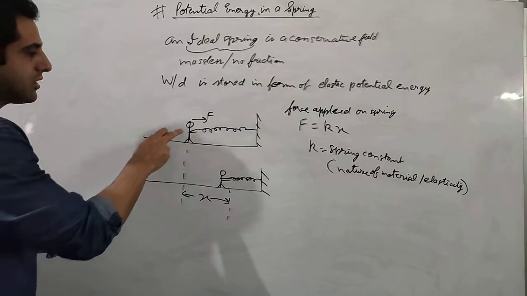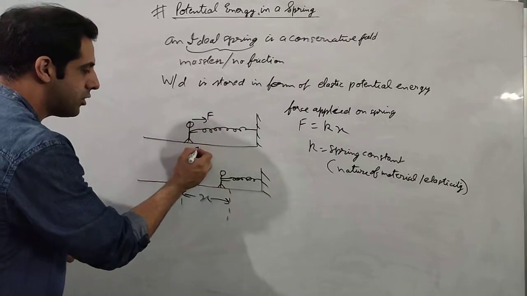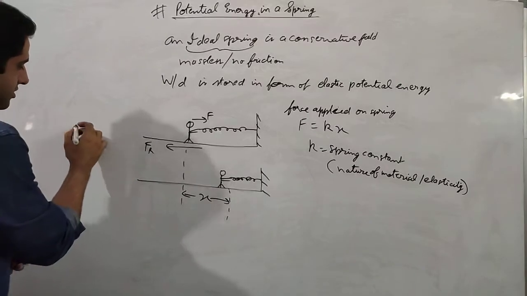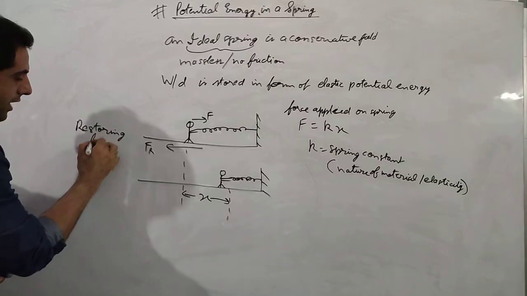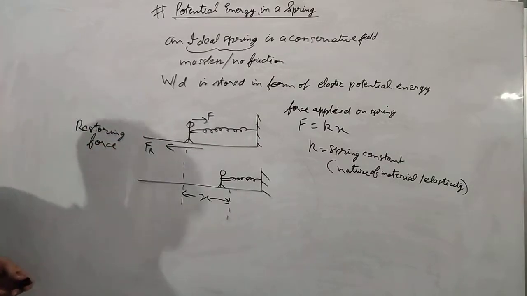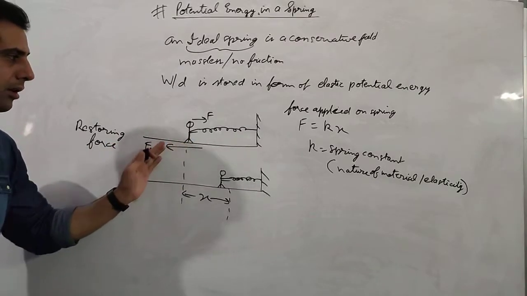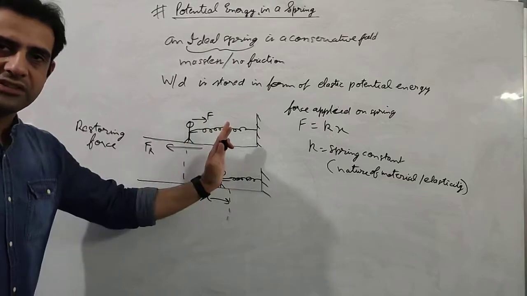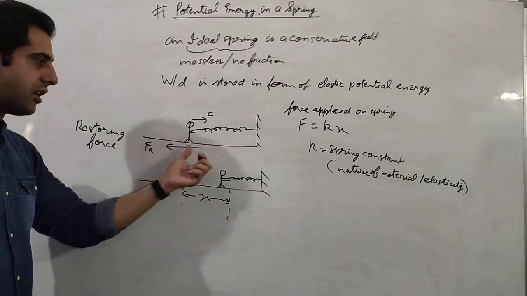It is happening because as soon as the external force is applied, a restoring force is generated in the spring. As the name suggests, it tries to restore the original natural length. As the external force is increased to compress the spring, the restoring force also increases in the opposite direction.